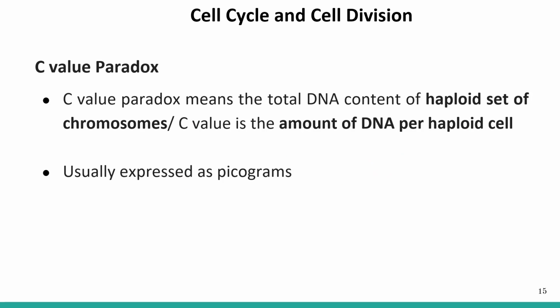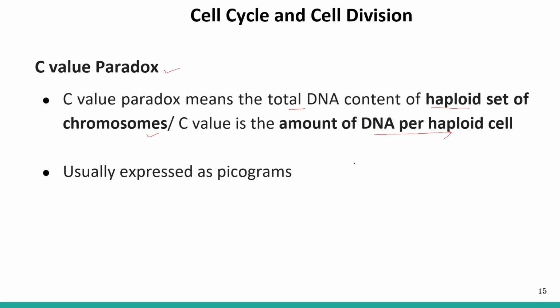Now let me introduce you to the term C-value paradox. So how can we define C-value? C-value is the total DNA content of the haploid set of chromosomes. Or you can say C-value is the amount of DNA per haploid cell.